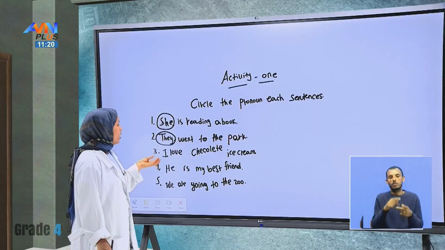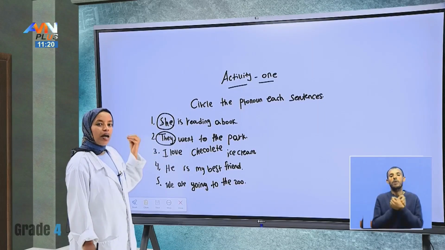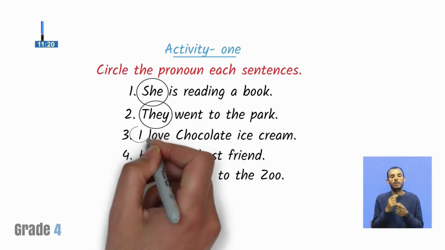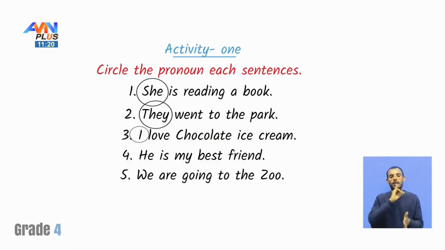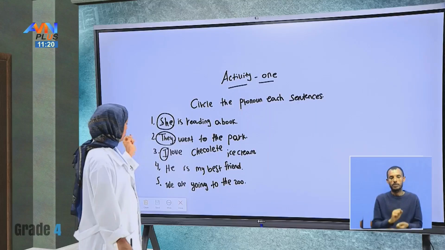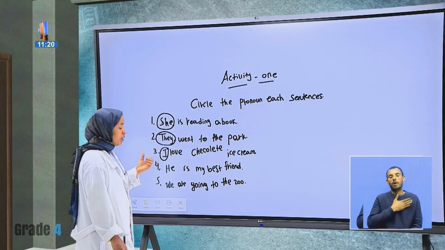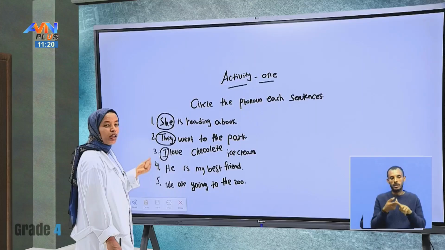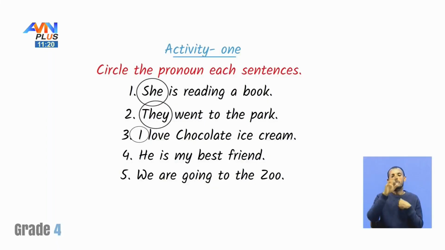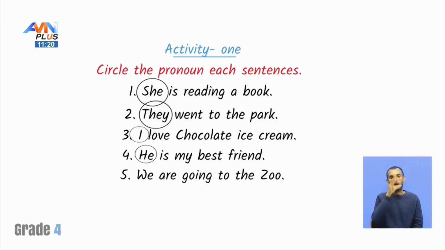Question number 3. I love chocolate ice cream. Here, I is a singular pronoun. And question number 4, he is my best friend. Here we can have 2 pronouns. The first one is the personal pronoun he, which is also singular.